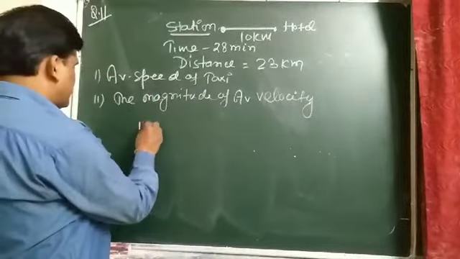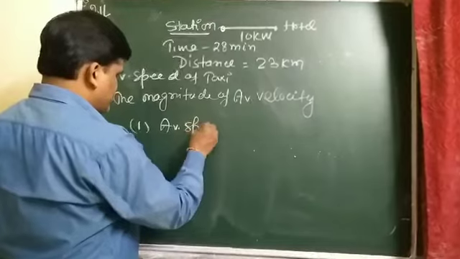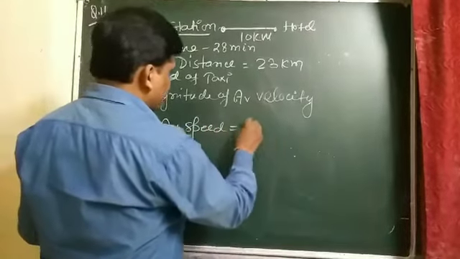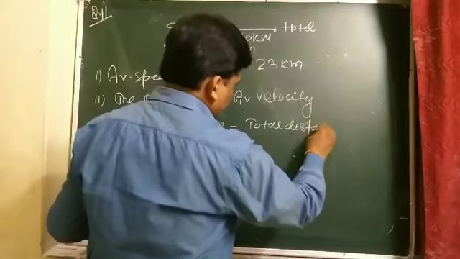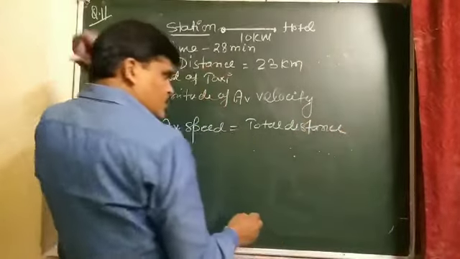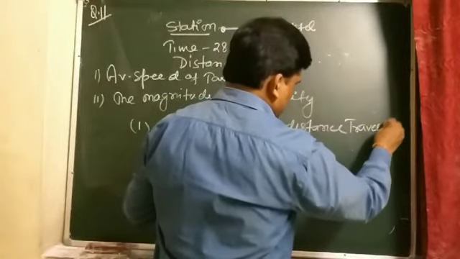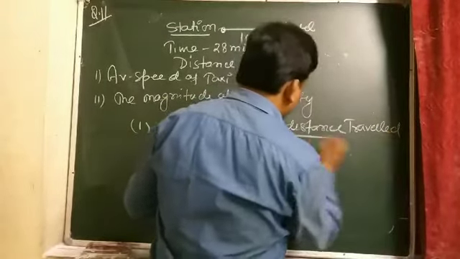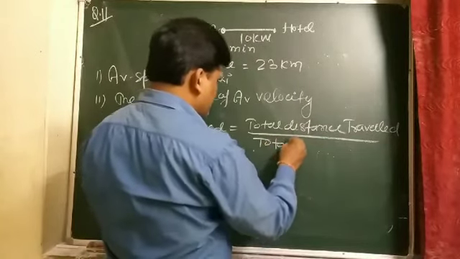You know that average speed of the taxi is total distance traveled by total time taken.